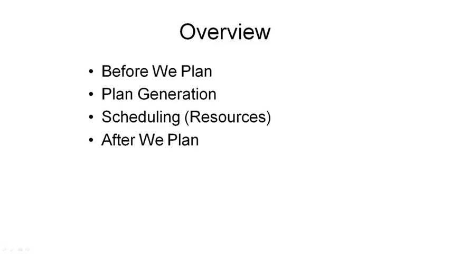Now we're going to briefly look at another issue that we've ignored so far, namely that actions need resources. And in fact, time can also be seen as a resource. The approach that deals with planning with resources is known as scheduling. Scheduling is a field that is really much larger than artificial intelligence planning, with lots of sub-problems and lots of algorithms to solve these problems. So what I'm going to do here is only briefly talk about different types of resources there are, and then talk about how planning and scheduling can be integrated.